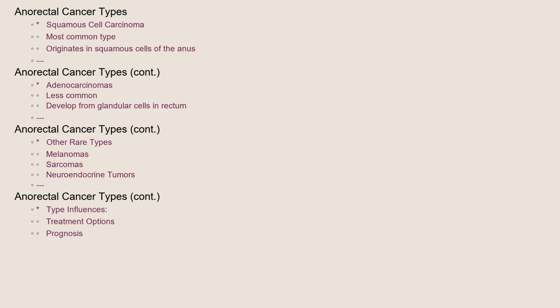The most common type of anorectal cancer is squamous cell carcinoma, which originates from the squamous cells that line the anus. Adenocarcinomas, which develop from glandular cells in the rectum, are less common but can occur in the anorectal region. Other, rarer types include melanomas, sarcomas, and neuroendocrine tumors. The specific type of cancer influences treatment options and prognosis.